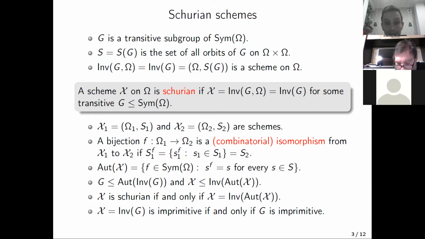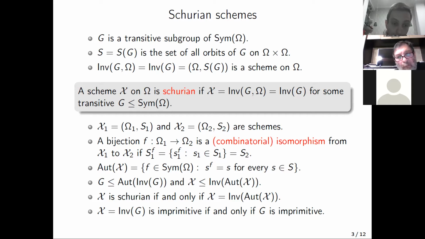A bijection f from omega 1 to omega 2 is called a combinatorial isomorphism, or just an isomorphism, from X1 to X2 if it maps basis relations of X1 to the basis relations of X2. The automorphism group of an association scheme X is the group consisting of all permutations on the set omega which preserve all basis relations of X.